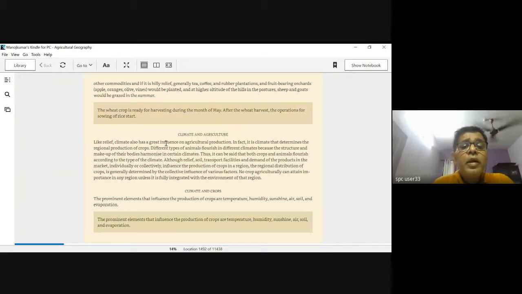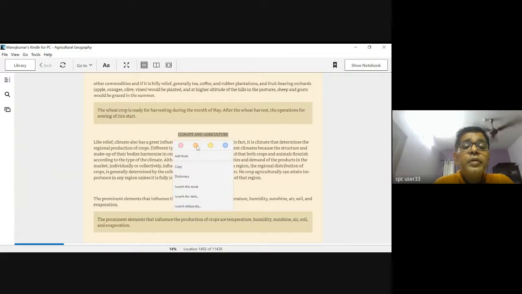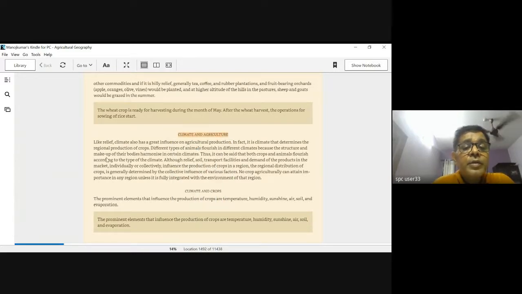Then we come to climate and agriculture. This is one of the major topics. Now, as far as climate is concerned, like relief, climate has a significant influence. In fact, it's written as great influence on agricultural production. It determines regional production.